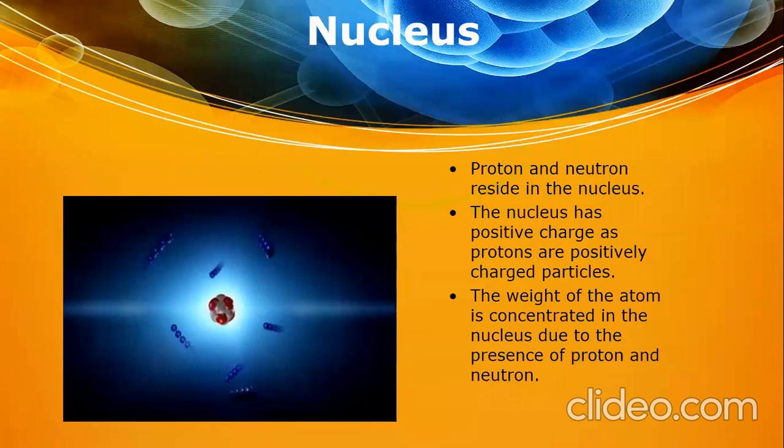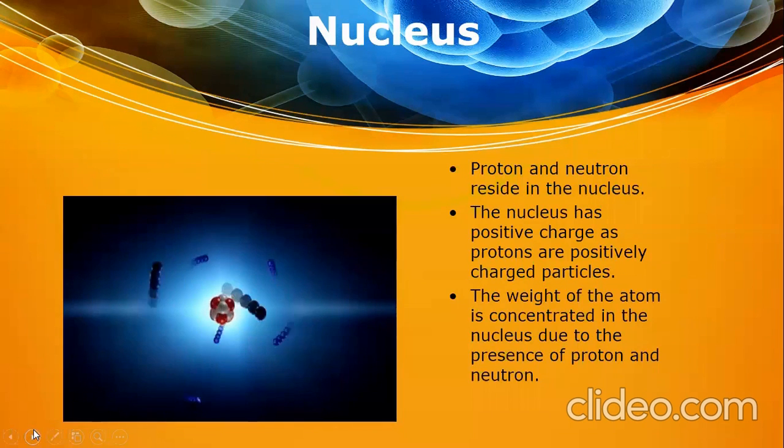Neutrons have no charge. Protons have positive charge. Due to the positive charges of protons, the nucleus has positive charge, and all the weight or mass of the atom is concentrated in the nucleus, right? All the mass of the atom is accumulated, concentrated in the nucleus. Accumulated or concentrated means कि सब एक जगह आकर जमा हो गए हैं. The mass or weight is all centralized. Means everything is present in the center, the mass or weight.